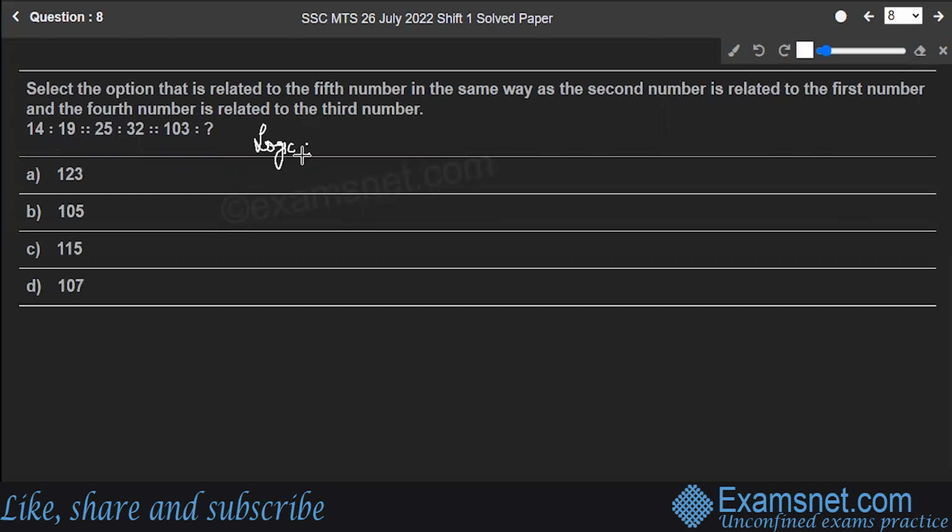Logic is first number plus sum of digits of first number gives you second number, right? So first number is 14 plus sum of its digits, that is 1 plus 4, gives you the second number, that is 19.